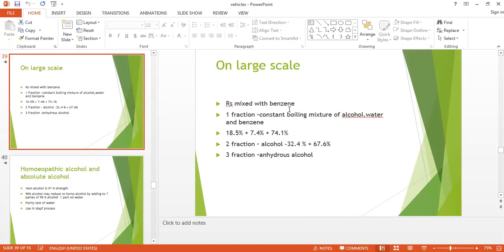So the last fraction is the one from which we will collect that alcohol. That boiling point is 78.5 degrees centigrade. So that is known as the absolute alcohol.